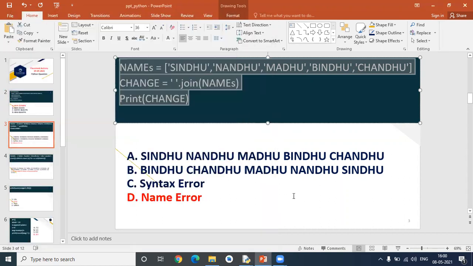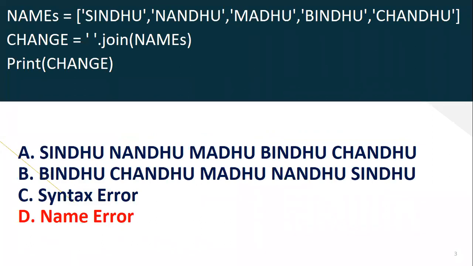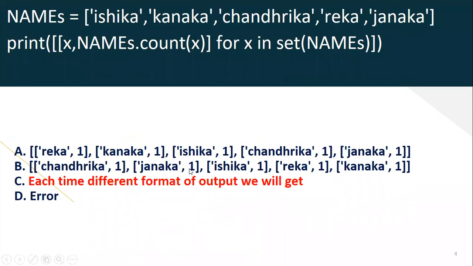This is all about the second question. I think you will get it. You can move to the next question then. This is the next question. Here also I created one list, named names. After that, I'm just printing a value. How I'm printing is, here I'm just taking an x value from this set.